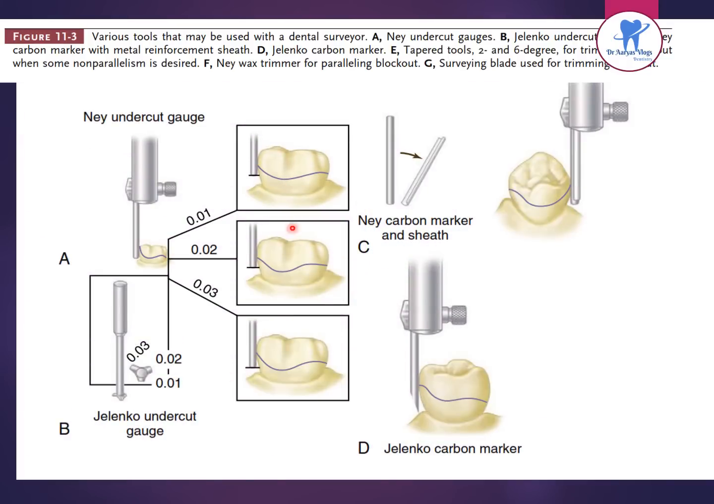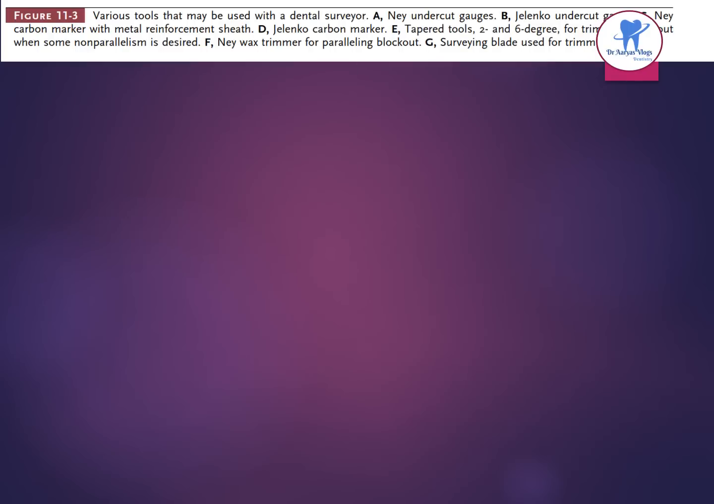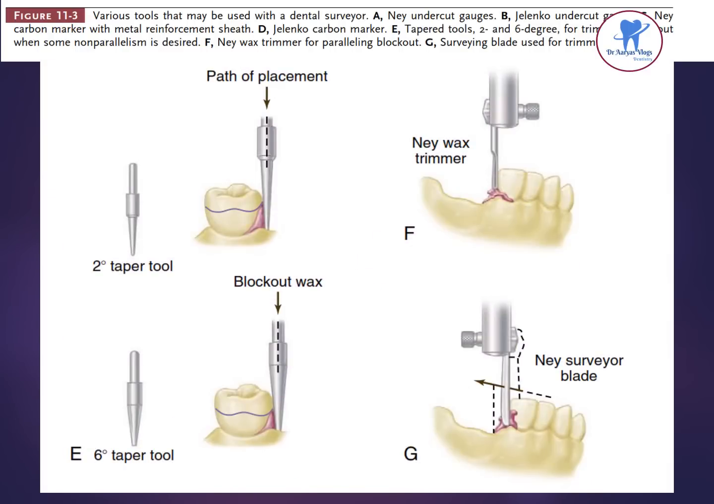These are the undercut gauges: Nail undercut gauge, Jelenko undercut gauge. This is the Nail carbon marker and sheet. This is the Jelenko carbon marker. These are the various tapered tools, 2 and 6 degree tapered tools. And this is the Nail wax trimmer. This is the Nail surveyor blade for trimming blockout.